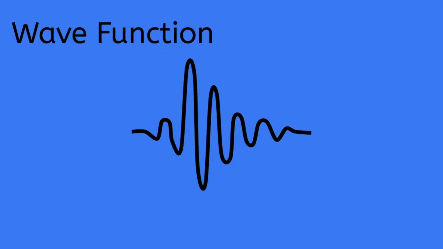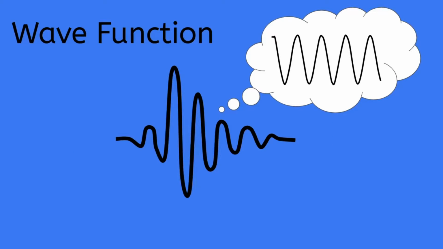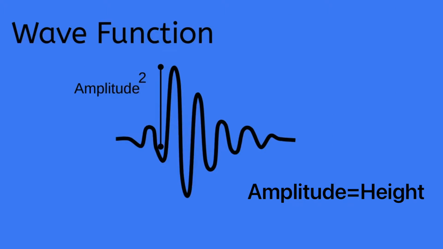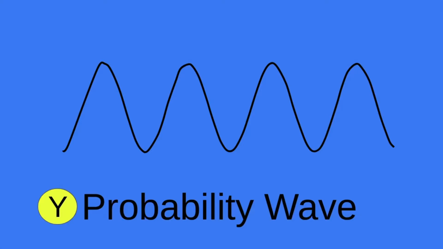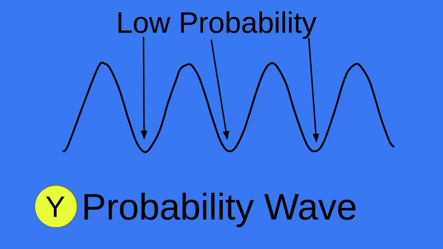Here, let's display a wave function. A wave function is a particle in waveform before measurement or observation. For our purposes, we have to turn it into a probability wave. We first have to square the height of the wave. After squaring the wave function, we're left with a probability wave. The probability wave can show the odds of finding a particle on the wave. The high points of the waves show us the particle is most likely to appear there, rather than the lowest points of the waves.